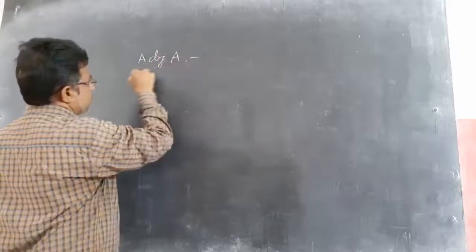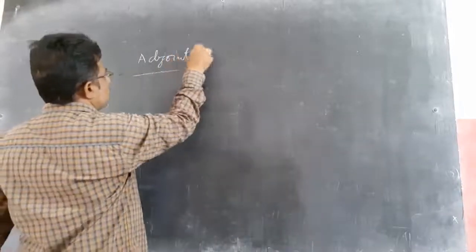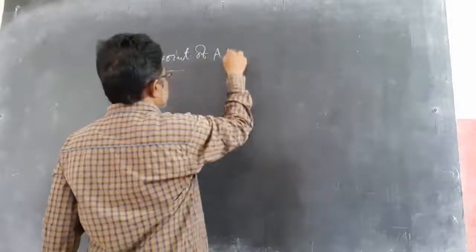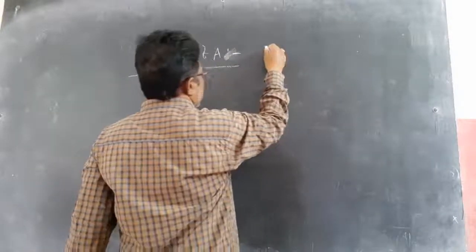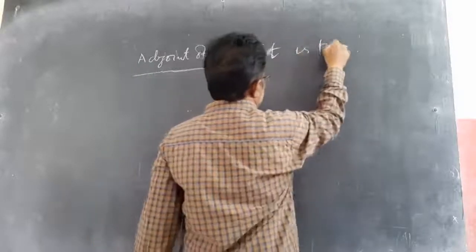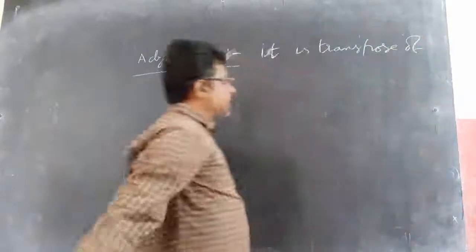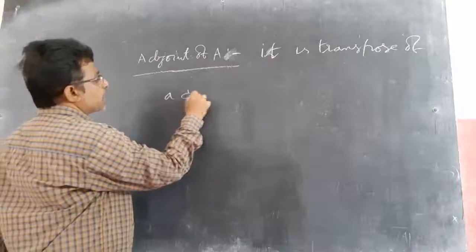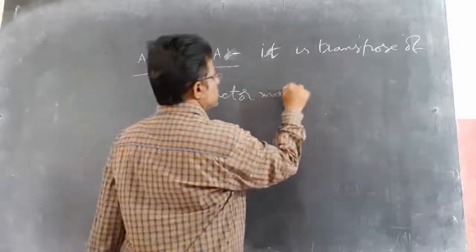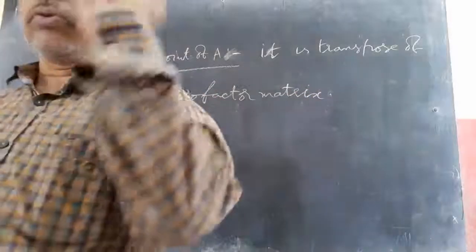Adjoint of A is the transpose of a cofactor matrix.